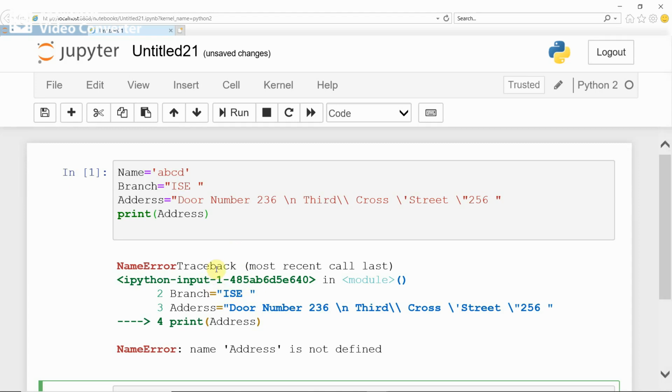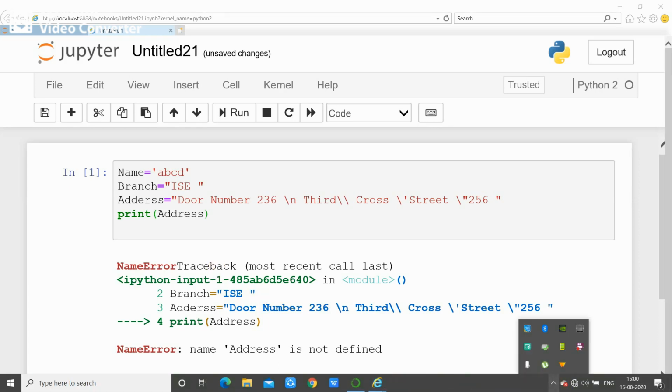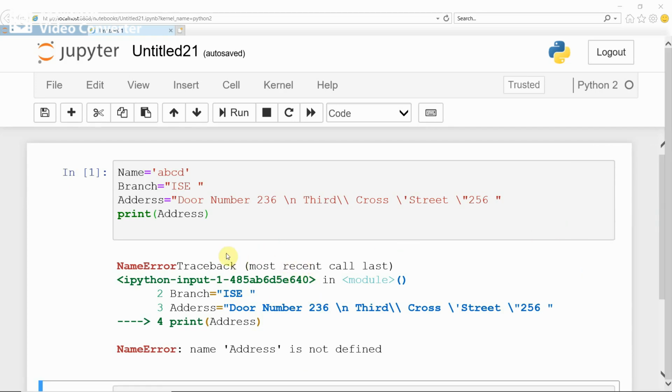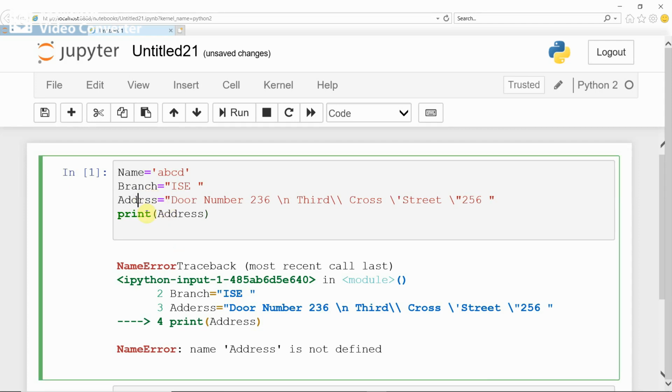What's the error? One minute. We will trace the error. What's the error here? The error is a spelling mistake. You know, here address is given with a misspelling. Address. Okay. Now you run.